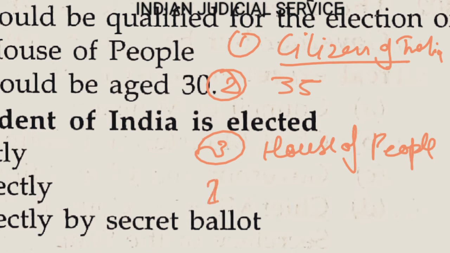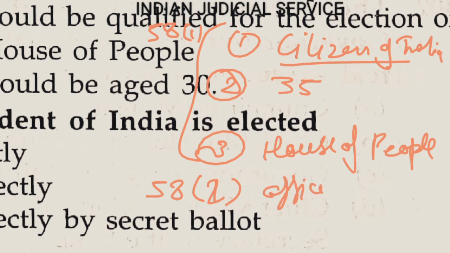This is very important, and it is provided in Article 58 clause 2, while the others are provided in Article 58 clause 1. The definition of office of profit is defined by different cases of the Supreme Court. There is no provision in our constitution to define the office of profit.